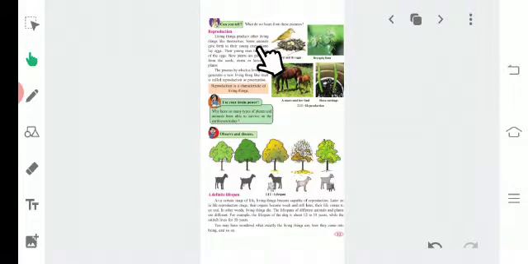Some animals give birth to their young ones. Some lay eggs, and the young ones hatch out of the eggs. New plants are produced from the seed, stem or leaves of the plant. Reproduction is a characteristic of both animals and plants. So how do animals reproduce? Animals reproduce in two ways: by laying eggs and by giving birth to young ones. How do plants reproduce? Plants reproduce by means of making another plant.